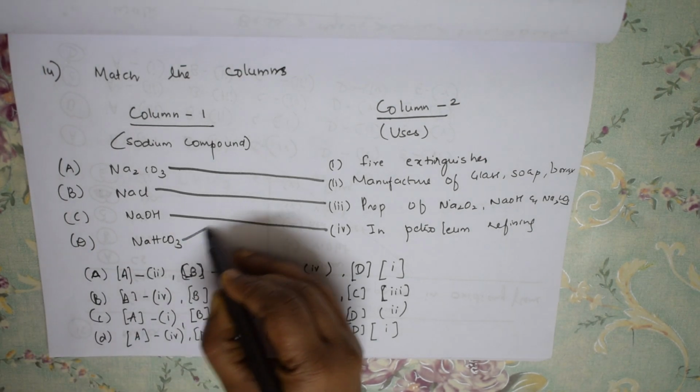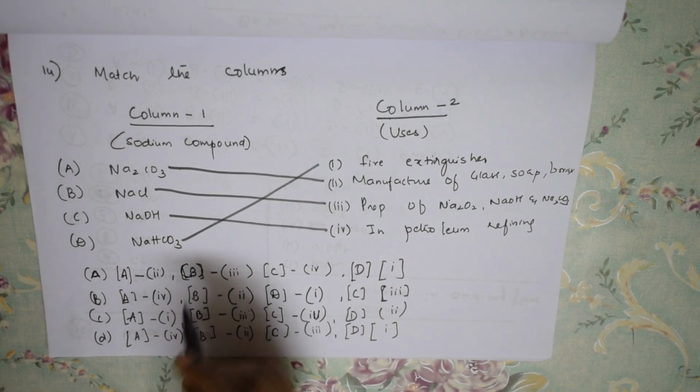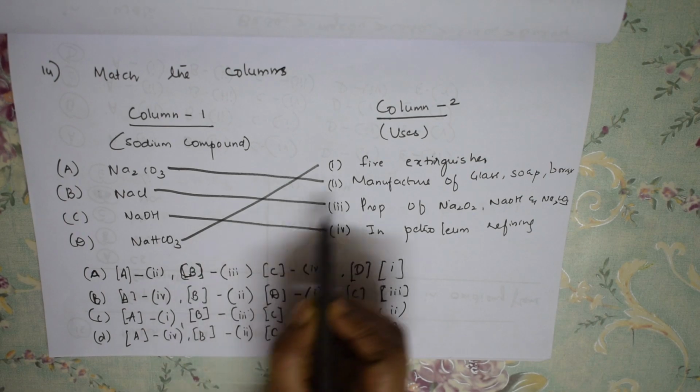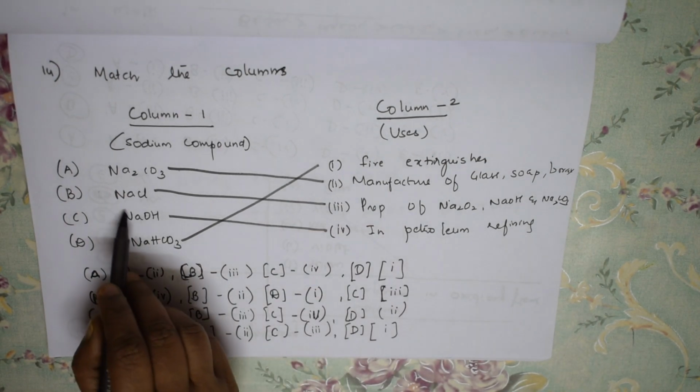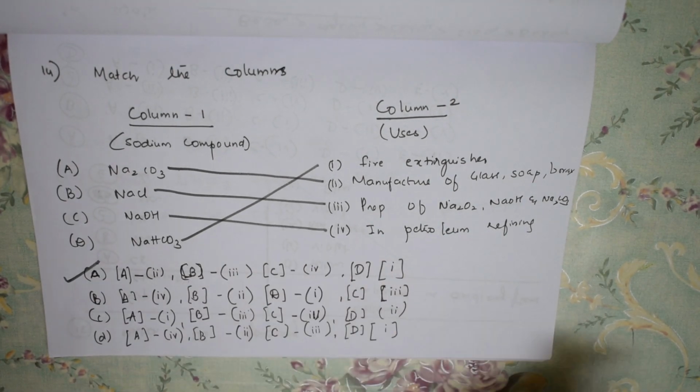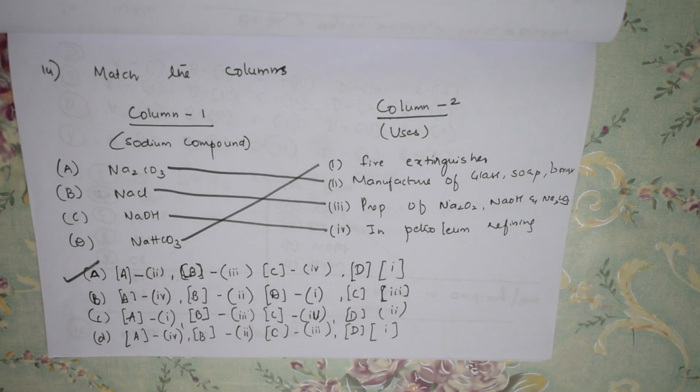Sodium bicarbonate is a fire extinguisher because carbon dioxide is there. So among all these, A-2, B-3, C-4 and D-1. So option 1 is correct in this case. Yes, students, simple. All the uses are summarized in this form.